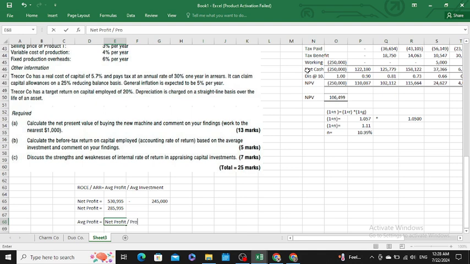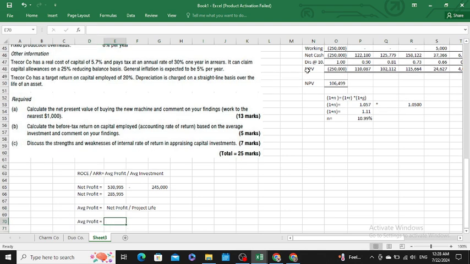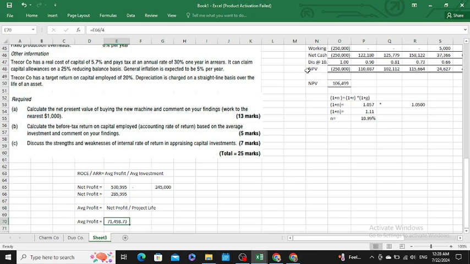Then we simply get an average profit. So our average profit is our net profit divided by the project life of 4 years. Therefore, we have divided by 4.